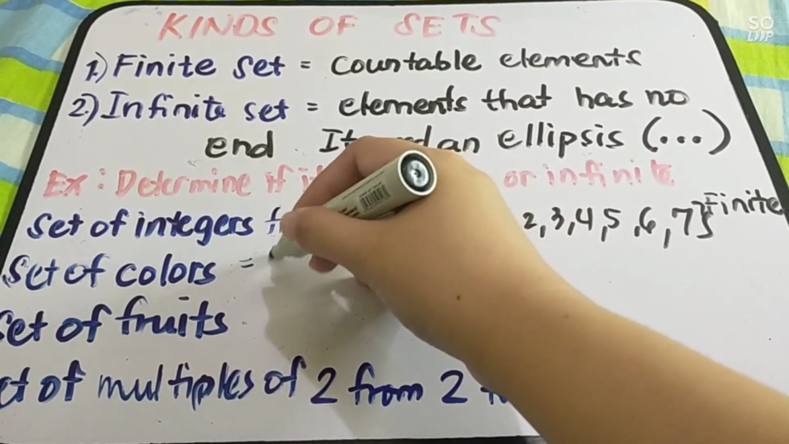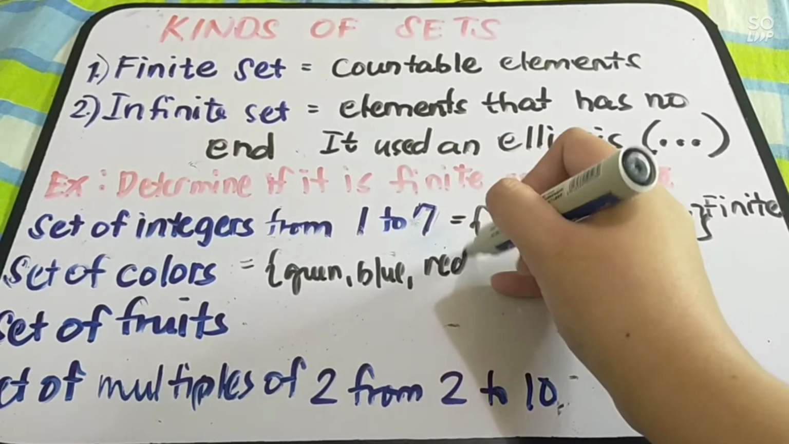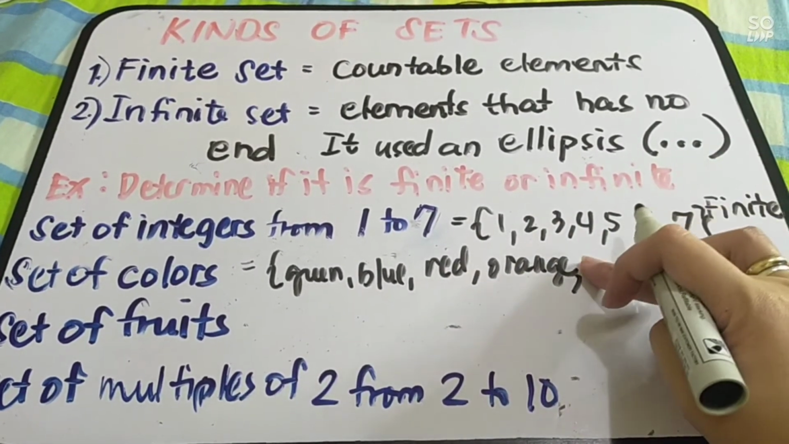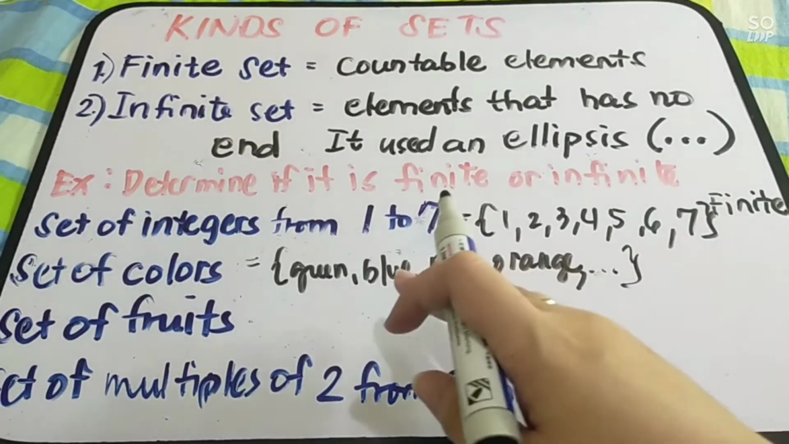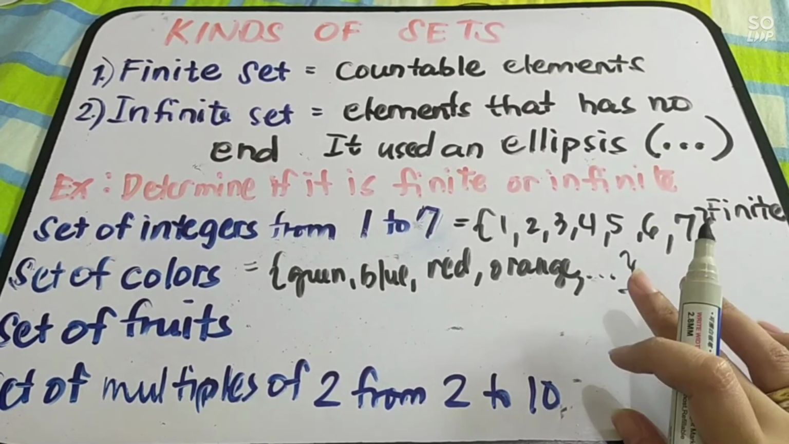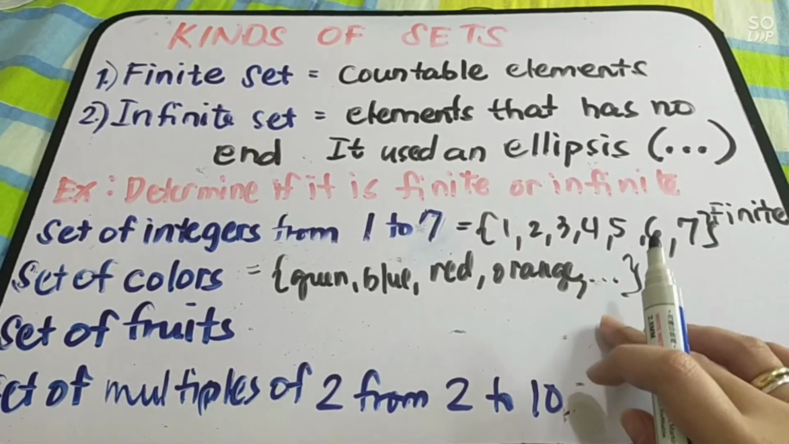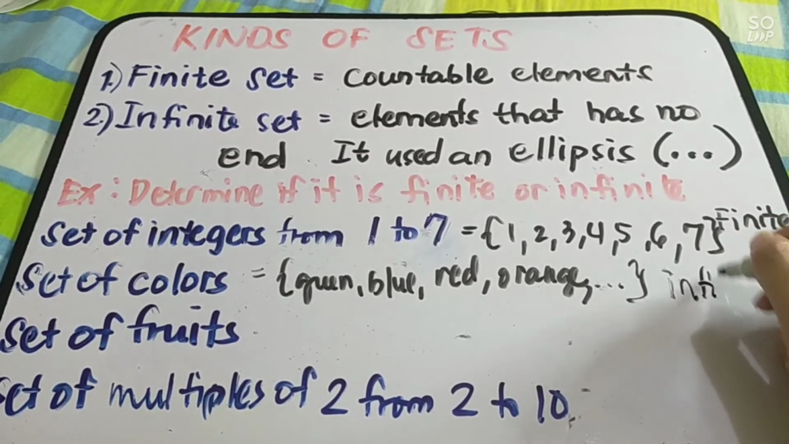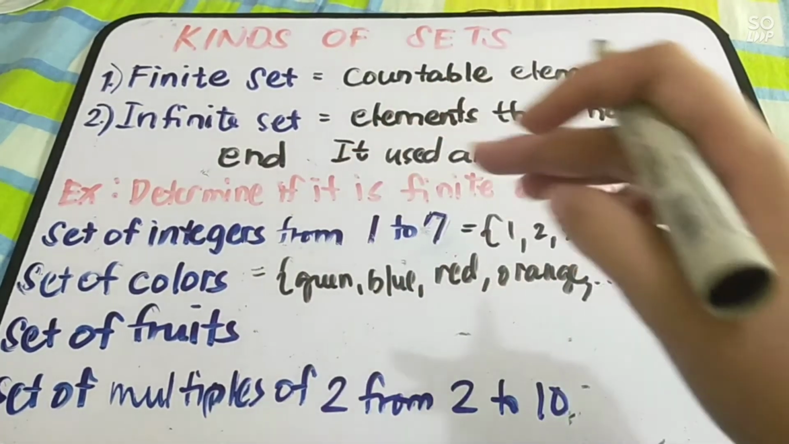Alright? Next tayo, sets of colors. When you say sets of colors, these are green, blue, red, orange, and so on and so forth. So, we have here a comma and then 3 dots. So, napakaraming kulay, kaya gagamit na lang tayo ng ellipsis para sa set of colors. So, meaning, we have no end of elements here. So, this one is infinite. Ganun lang kasimple. Infinite. Next, we have set of fruits.